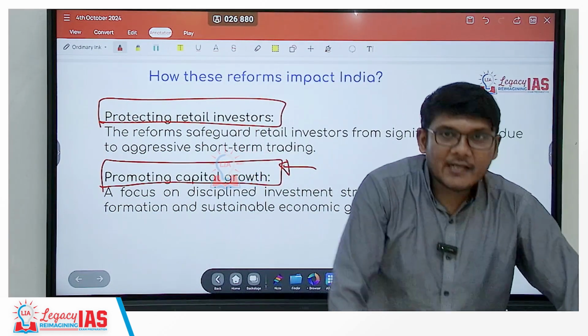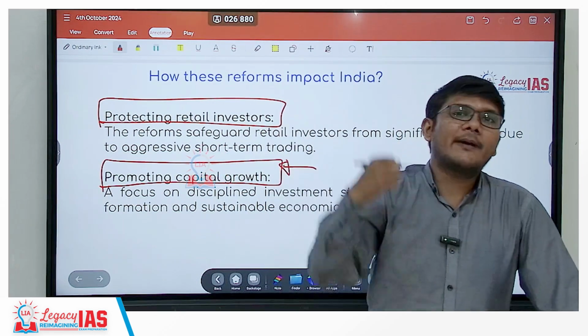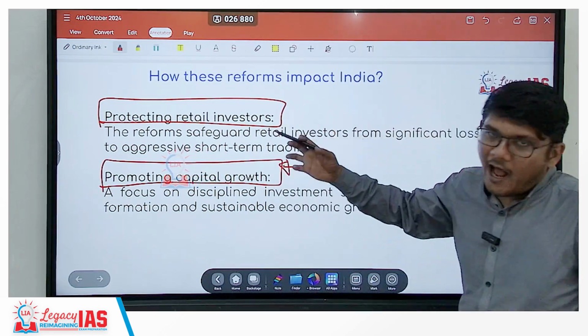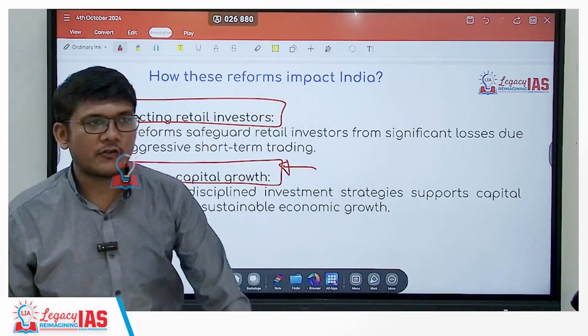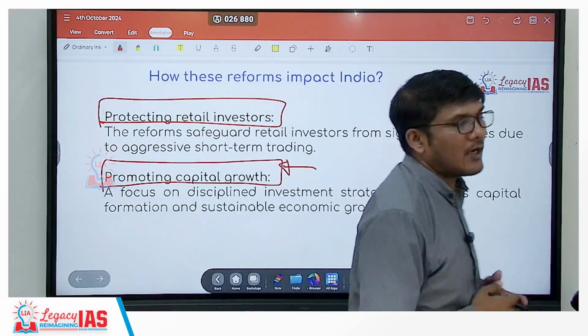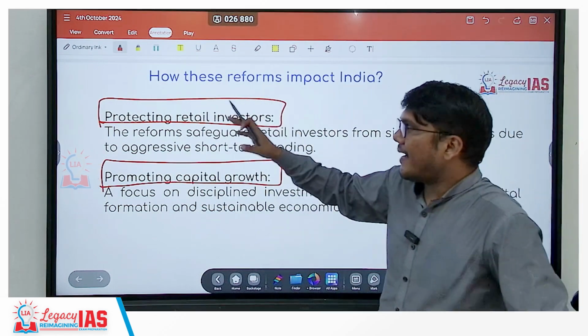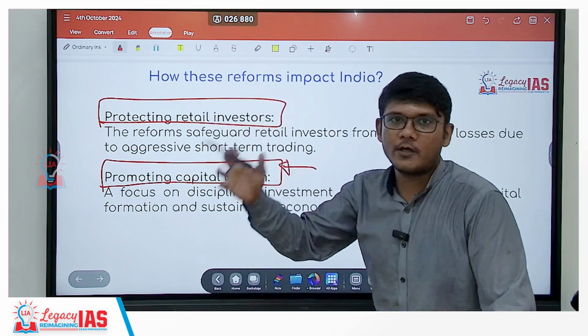So these are the various reforms brought in by SEBI, what they are and how they are going to impact. Factually, you should know all those things for your prelims, and there can be a mains question as well. So implications become really important for that as well.